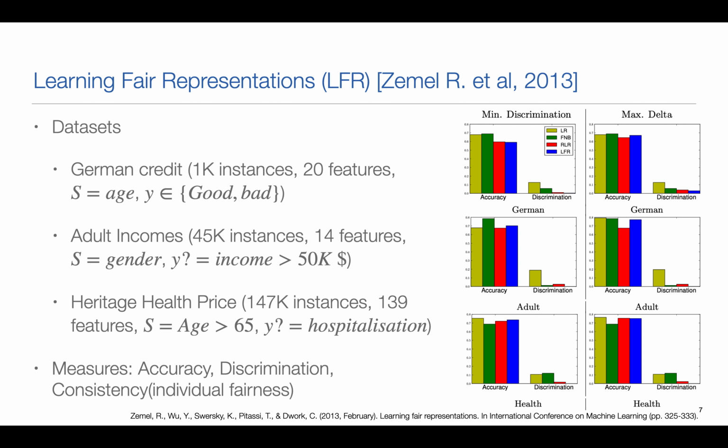And they show that they produce a better score regarding discrimination but with a lower accuracy. So this is because of the information that is removed from X. So that's why the accuracy is low, but they produce a better performance regarding the discrimination.